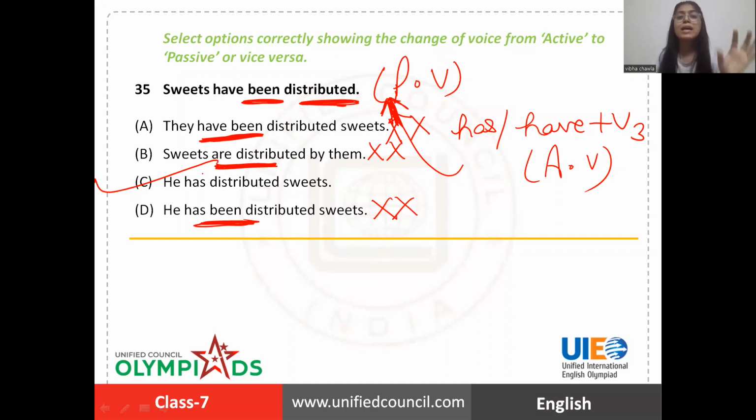Okay. He has distributed sweets. Passive will be "sweets have been distributed by him" or "by them". It's optional to write it in passive voice, but in active voice you should have a subject like this, "he" or "they have", like that. So, he has distributed sweets.